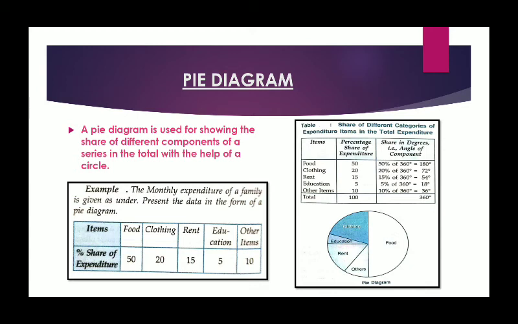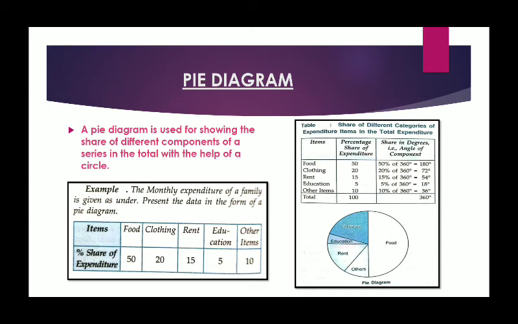Pie, as the name suggests, is usually circular, so a pie diagram is also in the form of a circle. Pie is used to show the share of different components of a series in the total with the help of a circle. Most of the time, whenever you get data in the form of percentages, you will use the pie diagram. This pie diagram is shown in an example as well.